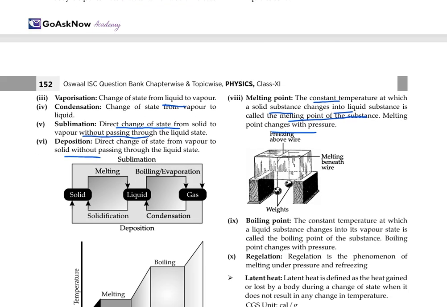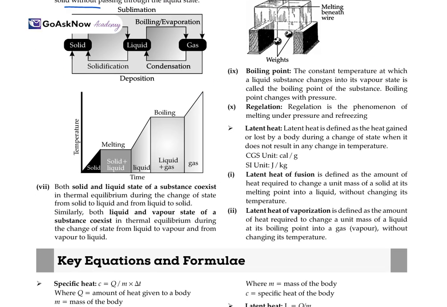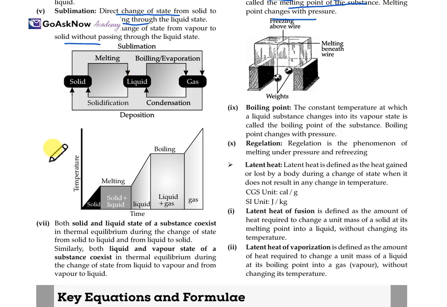Another thing is the boiling point. Both the solid and the liquid state of the substance coexist in thermal equilibrium during the change of state from solid to liquid or from liquid to solid.